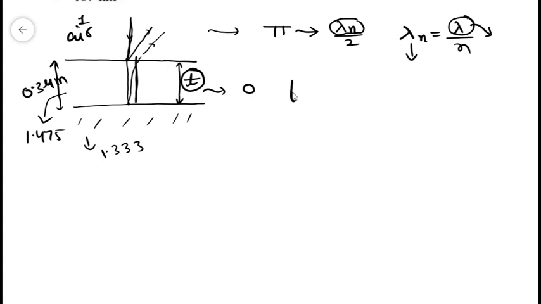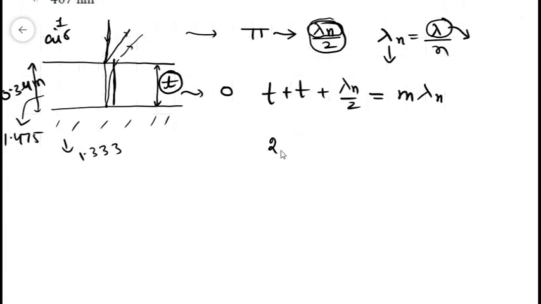So t plus t, that is the path difference that is visible here, and the other path difference, lambda n by 2, is due to the incidence on the air-oil boundary, and this is the total path difference. For maximum, the total path difference should be an integral multiple of lambda n. So 2t plus lambda n by 2 equals m lambda n.